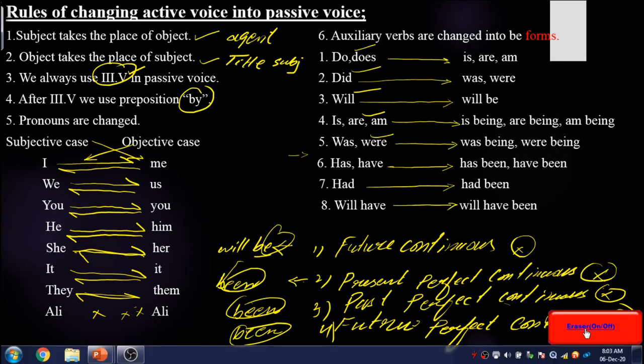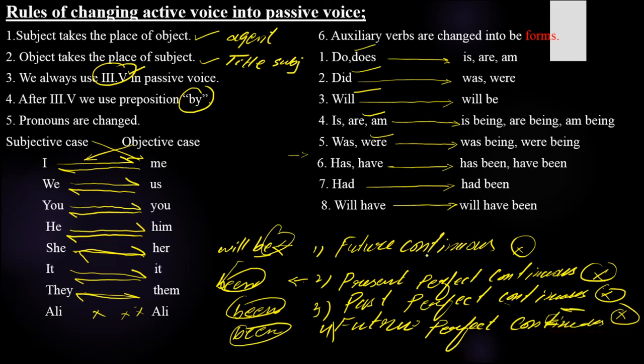Now suppose I'll give you an example over here. If we apply these six rules, you'll be able to change your sentence from active voice into passive voice. See, I'll make a sentence. For example, you punish him. Now let's apply these six rules, whether our sentence will be changed from active voice into passive voice or not. Subject takes the place of object. What is your subject? You. It takes the place of object. You. Objective case is again you.